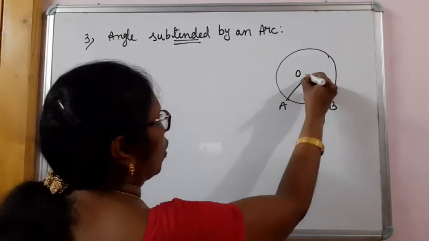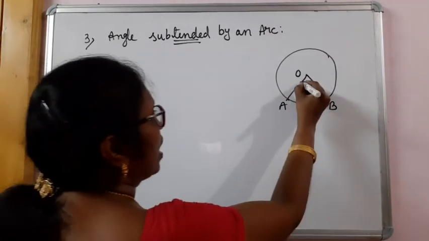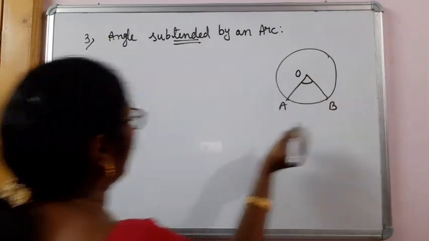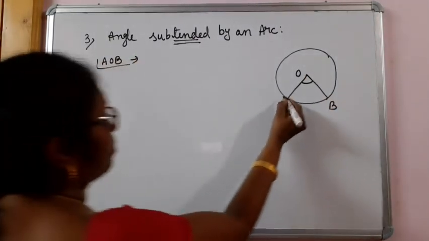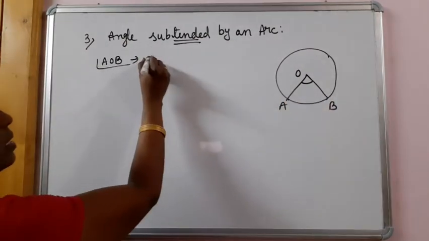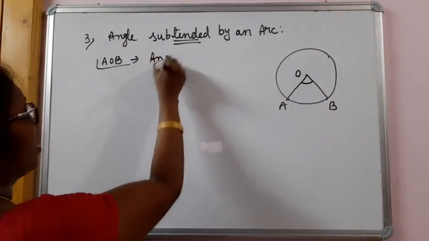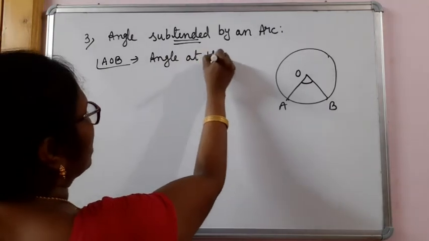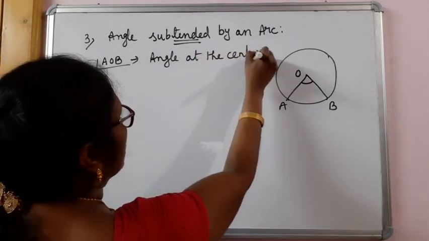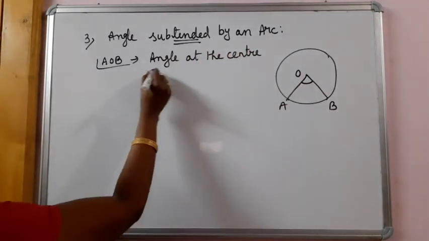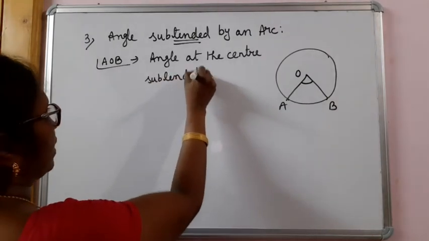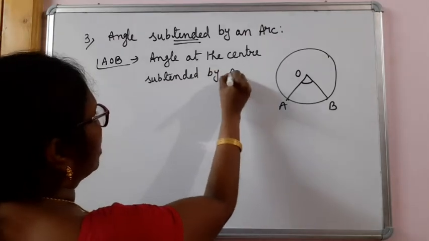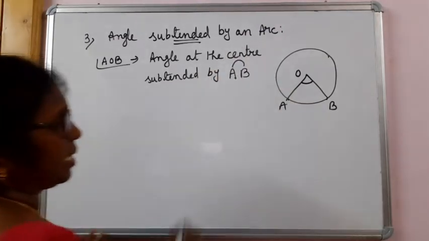When we join OA, OB, angle AOB is the angle subtended by this arc AB at the center. Angle at the center we say subtended by arc AB.